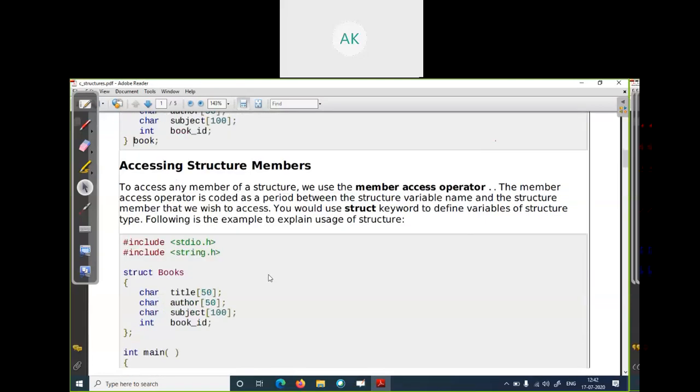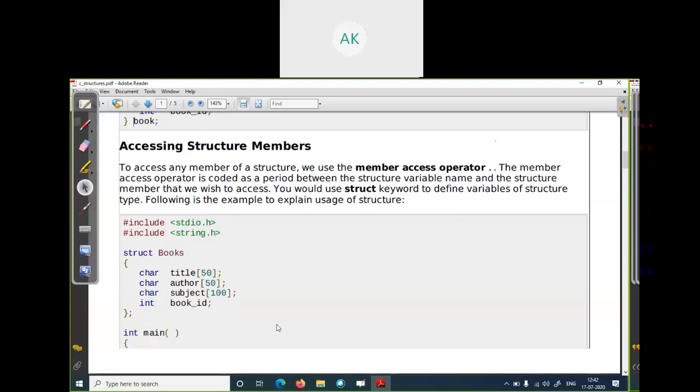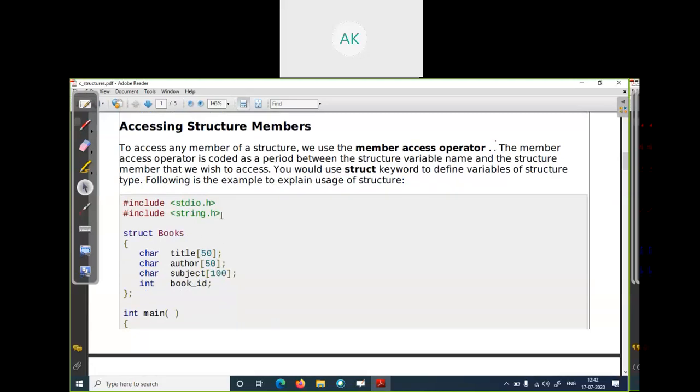This is a simple definition of your structure, how we can define our structure in C programming. Then how can we access our structure members? If we define, we have to access. So we can define our structure. After defining, how do we access our structure? As you have studied C programming in your first semester, you know the basic syntax of C programming. Our C program starts with header files. Your first header file is stdio.